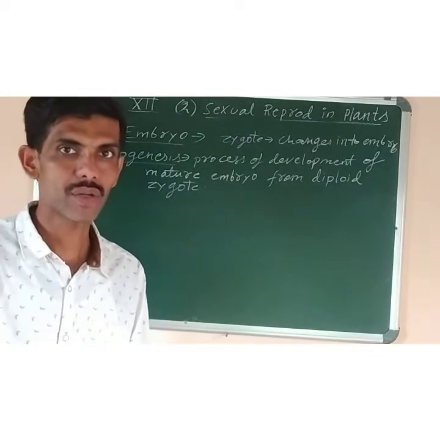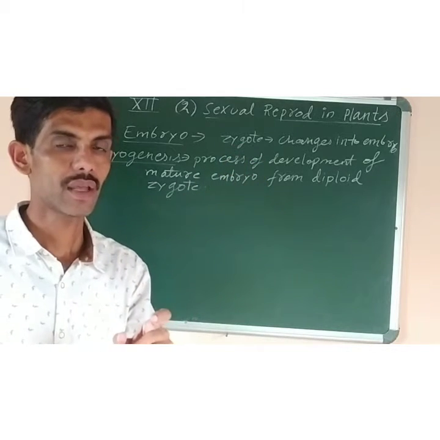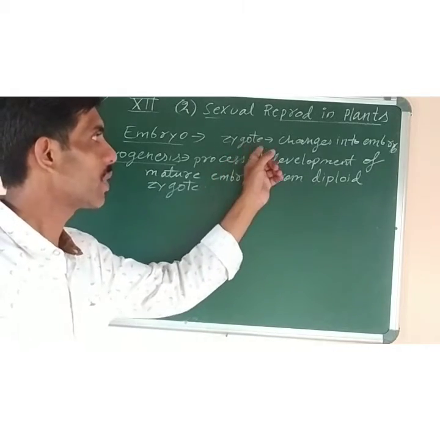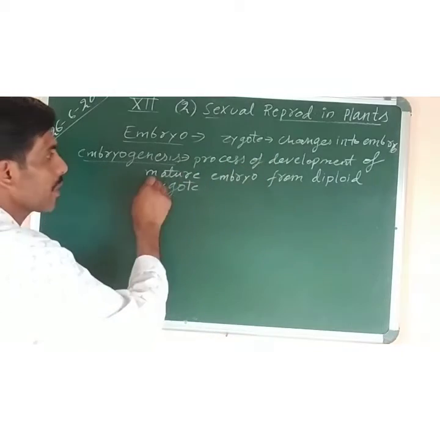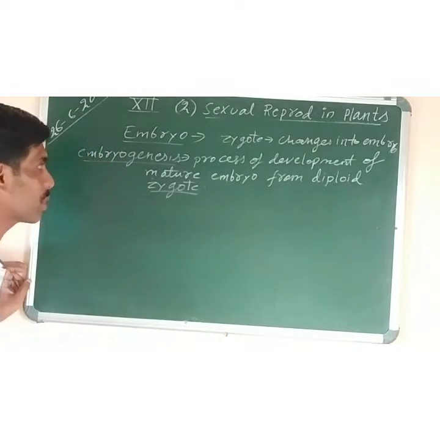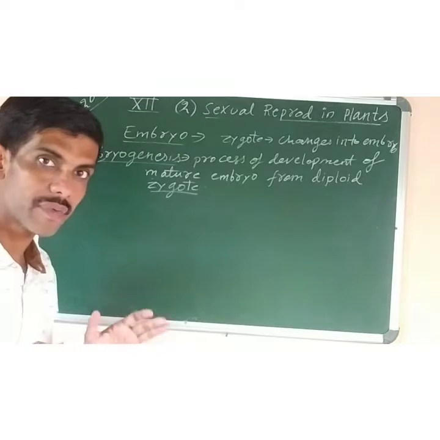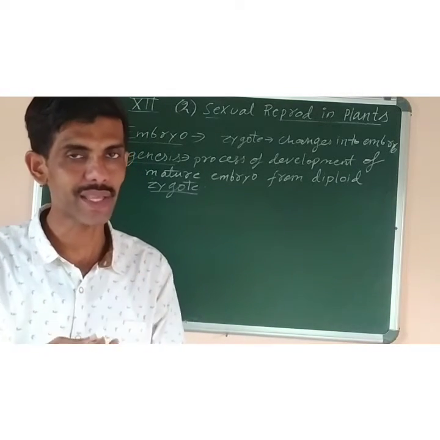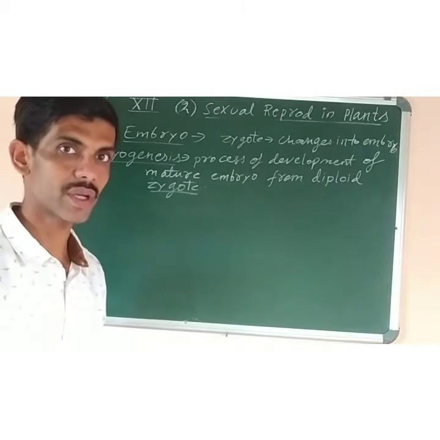After fertilization, the zygote is formed. What is zygote? Zygote is a diploid cell produced by the fusion of male and female gametes. This zygote will change into embryo, and the process of development of a mature embryo from a diploid zygote, diploid meaning having two sets of chromosomes, is called embryogenesis. So the zygote, after a period of rest, or actually not rest, there is reorganization of cells. The cells are reorganized and develop into a mature embryo.